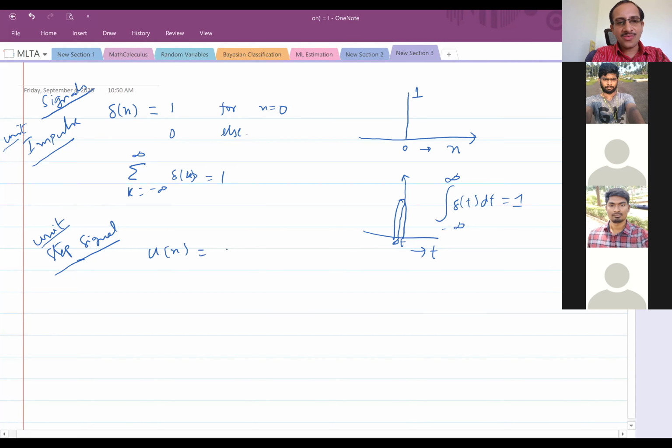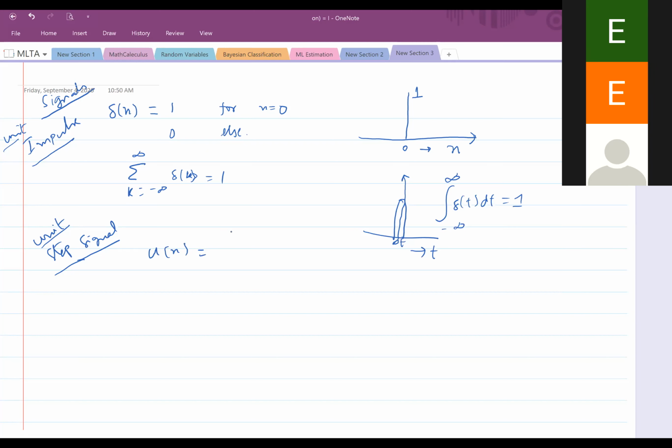So u of n, how is it defined? Yes, 1 for n greater than 0. Greater than 0, or greater than or equal to 0? Greater than or equal to. Yes, greater than or equal to.